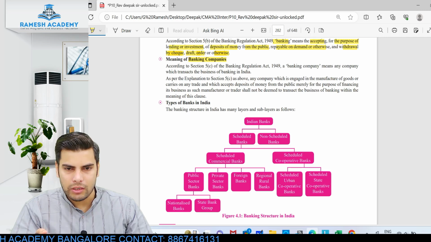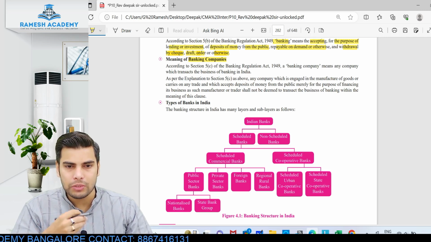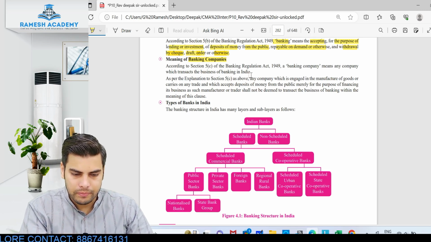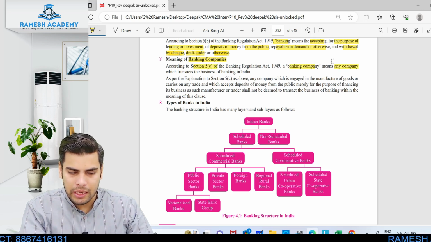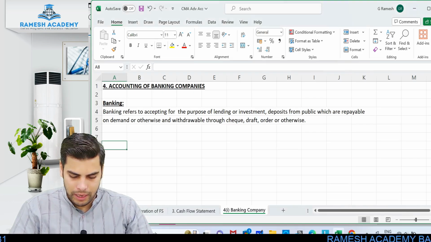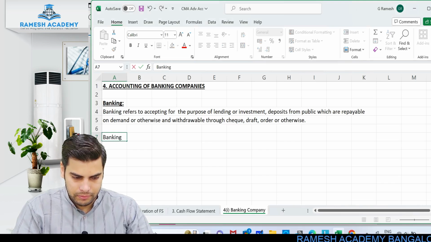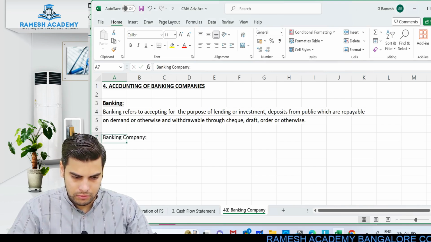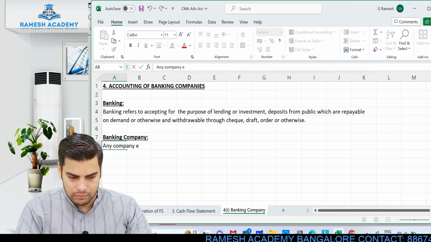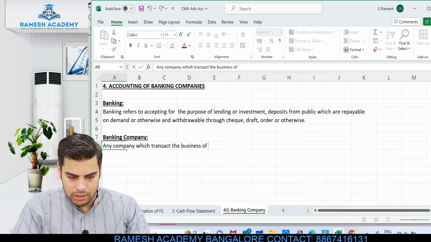Now let us understand the meaning of the term banking company. Banking we understood. What are banking companies? Those companies which are engaged in banking activities will be treated as banking companies. As per section 5C, banking company means any company which transacts the business of banking in India.